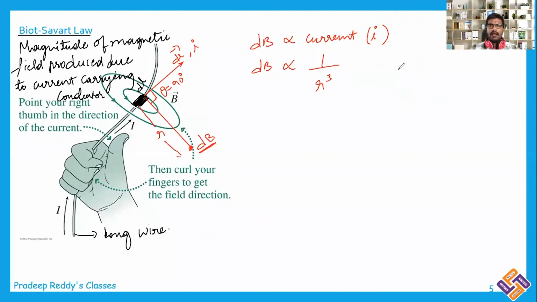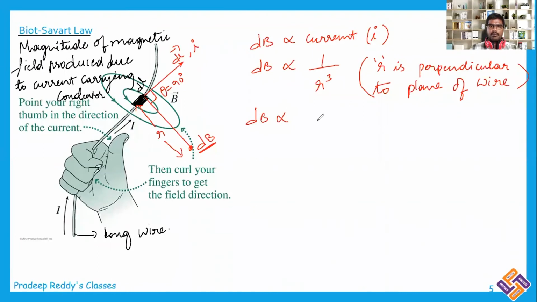And remember, r is perpendicular to the plane of the wire in this figure. So dB is inversely proportional to r cube, and dB is directly proportional to dl bar cross r bar, the cross product of dl bar and r bar.